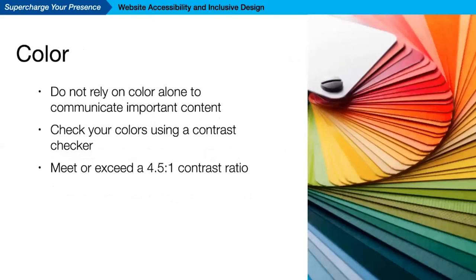With regard to colors, don't rely on color alone to communicate important content. Check your colors using a contrast checker. I've given you two, and they'll also be in the resource guide. And you need to meet or exceed a 4.5:1 contrast ratio for the Web Content Accessibility Guideline criteria.